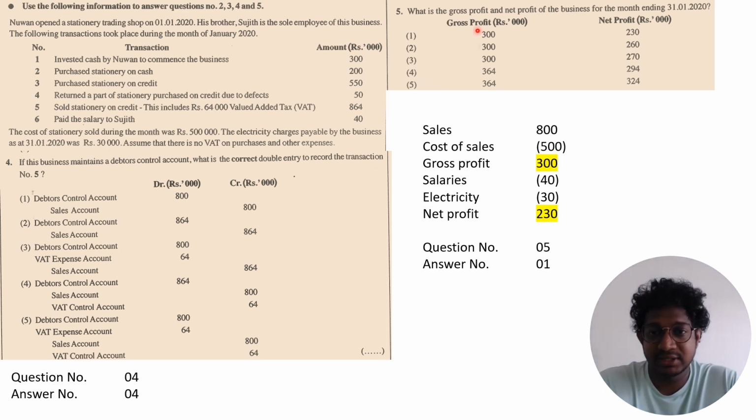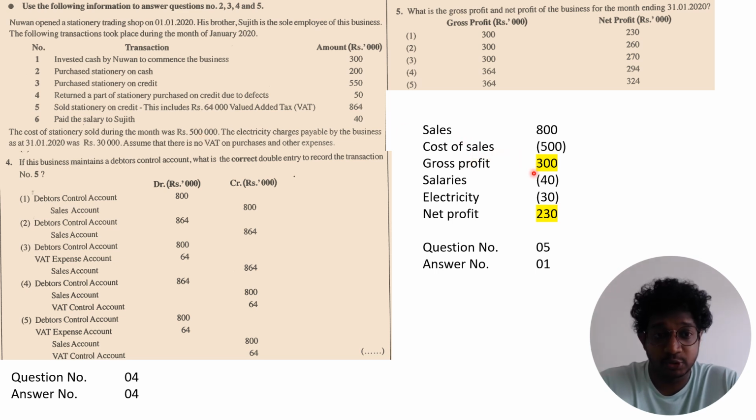And the fifth one, they ask what is the gross profit and the net profit of the business for the month ended 30th Jan 2020. So you have to consider all this information. Sales given here is 800 without VAT, and the cost of sales of that 800 stock is 500. It's given here, right? So your gross profit is 300.